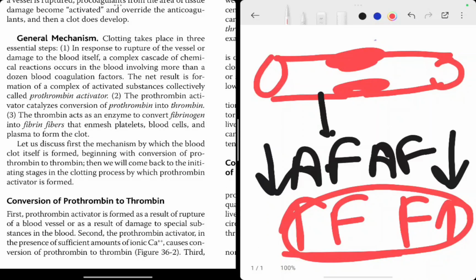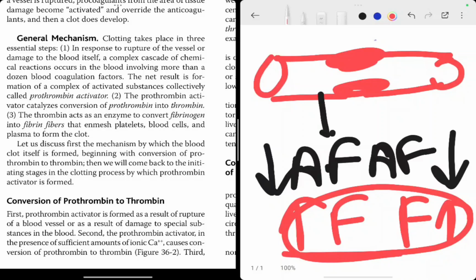Clotting takes place in three essential steps. Again, let's see. The first step: in response to rupture of the vessel or damage to the blood itself, a complex cascade of chemical reactions occurs in the blood involving more than a dozen blood coagulation factors.